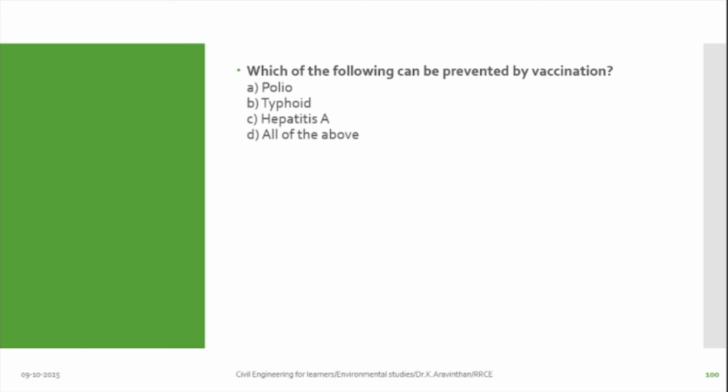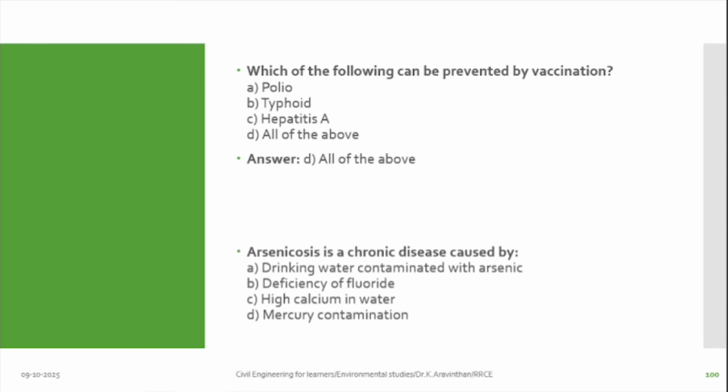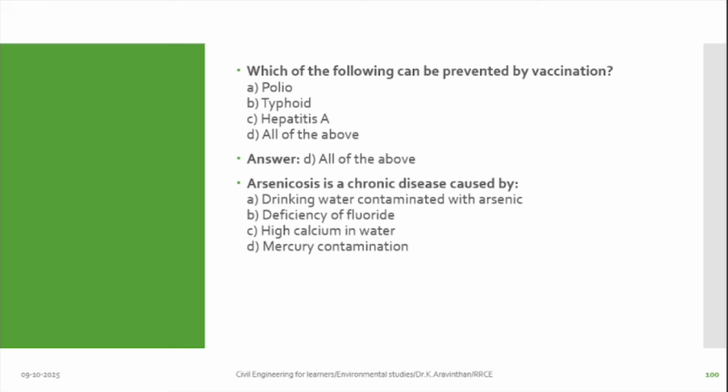Next one, which of the following can be prevented by vaccination? I have told you vaccinations apply to all waterborne diseases. So the best way is to have vaccination first. All of the above. Arsenicosis is a chronic disease caused by A, drinking water contamination by arsenic.